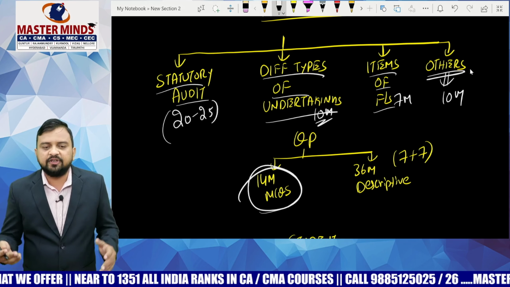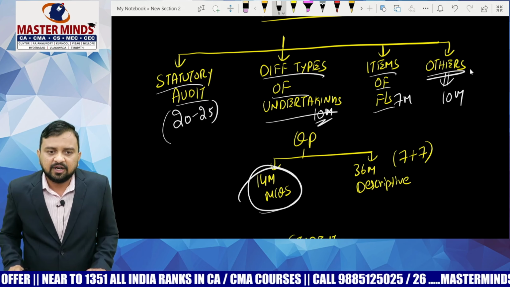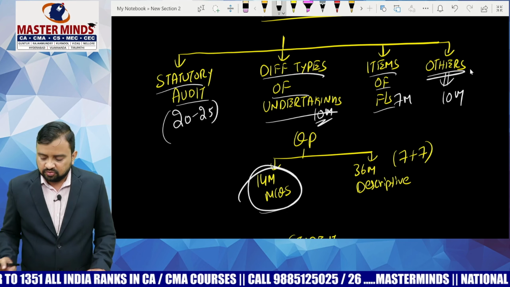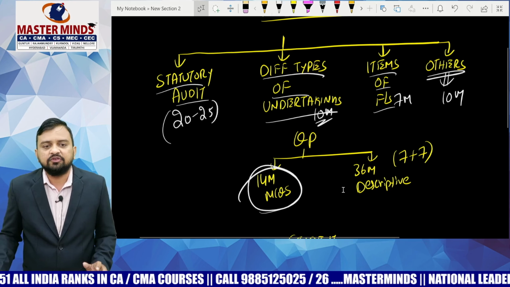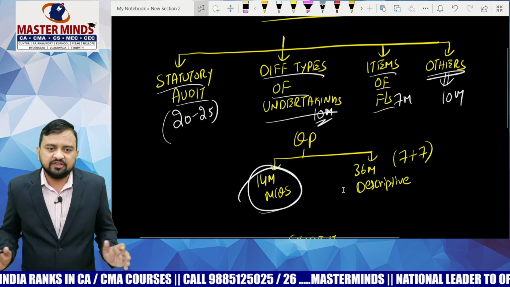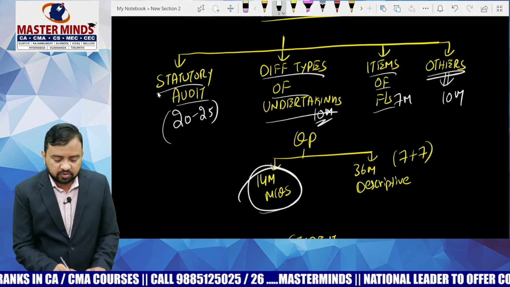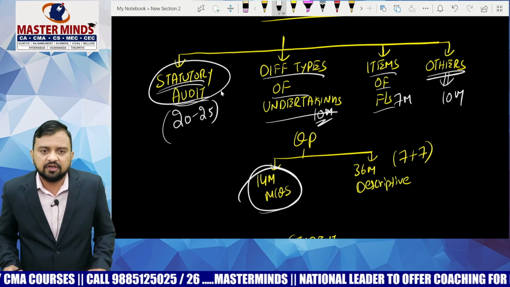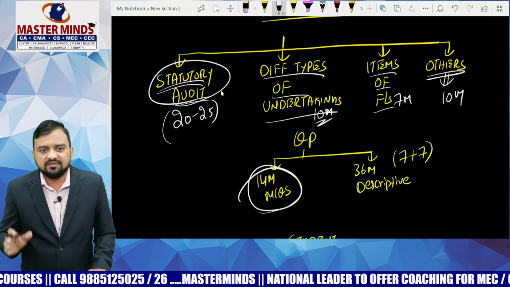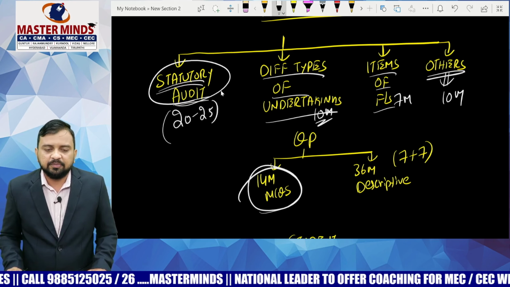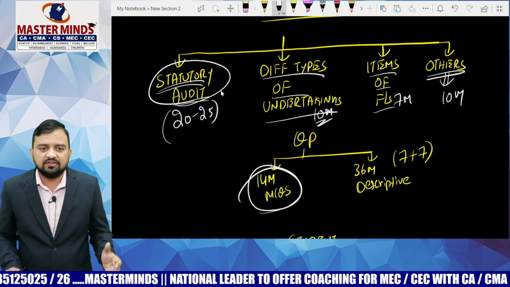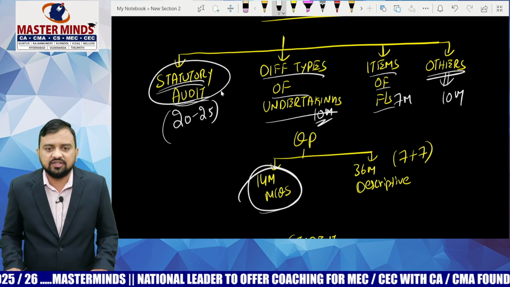Then all other topics put together normally come for 10 marks, all the other chapters which we have bifurcated in our material. So by this we can understand that if you have less time, normally 5 or 7 hours, then obviously we have to focus more and more time on statutory audit, which comes for 20 to 25 marks, and it is also very easy to score in that chapter, because normally it is section 139 to 148, all of it Companies Act 2013.